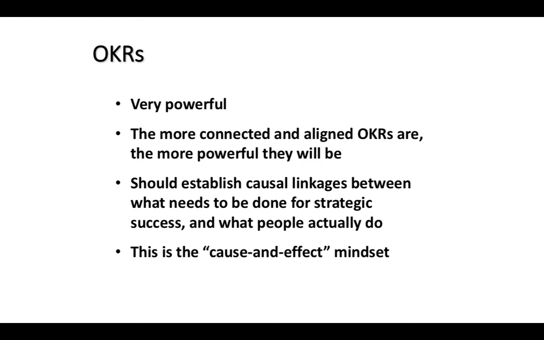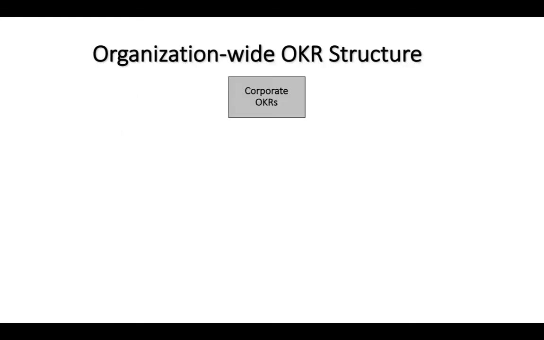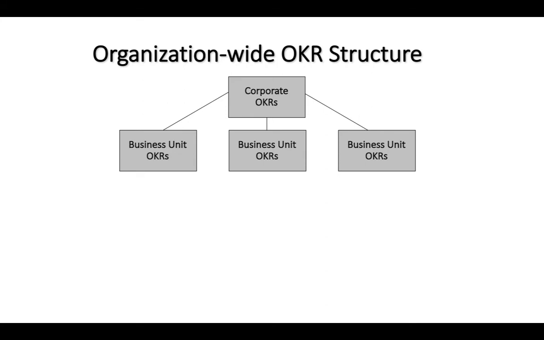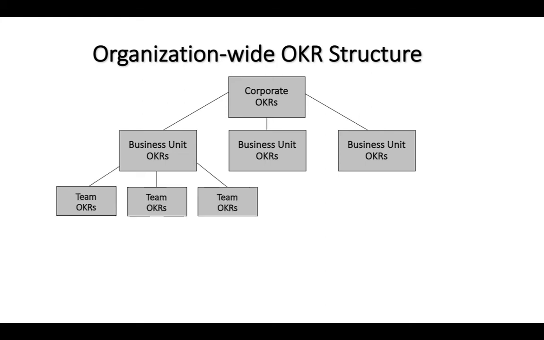Before jumping right into examples though, I think it's important to take a step back and have a look at the OKR structure as it might be set up across the organization. At the very top, we have our corporate OKRs, which are derived from the strategic plan. From the top level OKRs, each business unit can develop and then execute on their own OKRs.